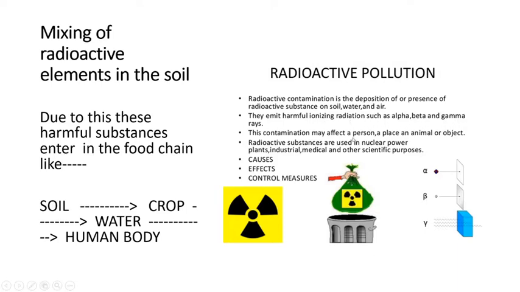This contamination may affect a person, a place, an animal or an object. Affecting a person means, as I told you, it can affect the skin and the delicate internal organs within the body. Radioactive substances are used in nuclear power plants and for industrial, medical and other scientific purposes. As I told you, it's useful, but it should be used in a proper and safe manner.